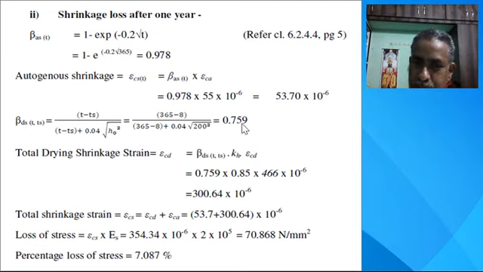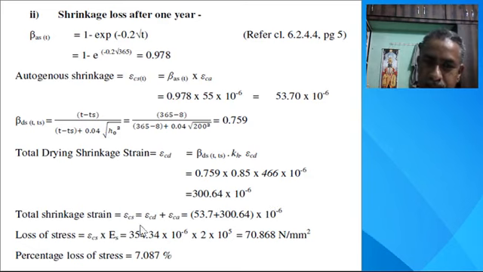That's why we get 0.759. So total drying shrinkage ε_cd(t) is equal to β_ds(t, ts) that is this value 0.759, into kh coefficient 0.85. It is similar to the previous one, and ε_cd0, that is 466, again the same, × 10^-6. So we get 300.64 × 10^-6.